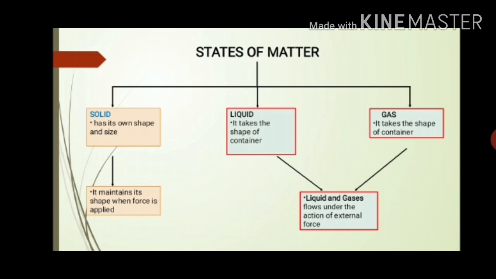If we apply an external force on these three, what will happen? Let us see about solid first. If we apply force on a solid, it maintains its shape. That is, it has some resistance power in it, so it can oppose the applied force. But liquid and gas do not have a fixed shape, so they cannot apply an opposing force. Therefore they start flowing under the action of external force.